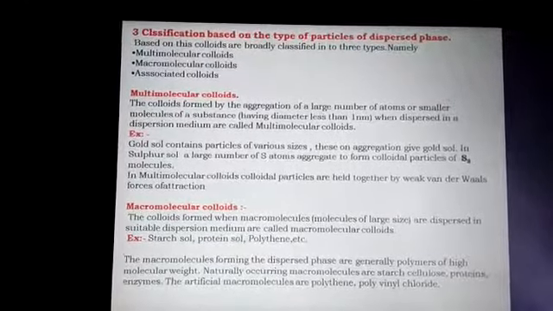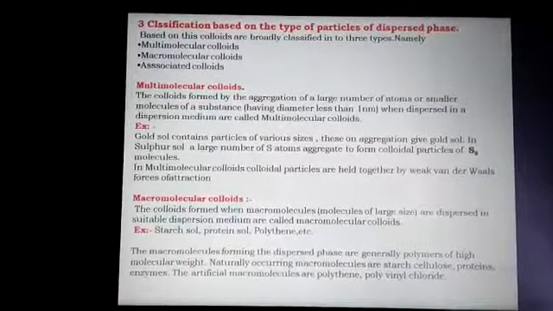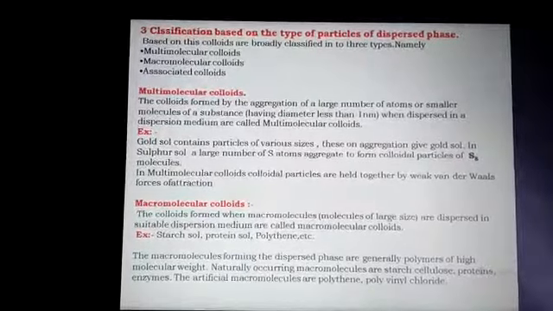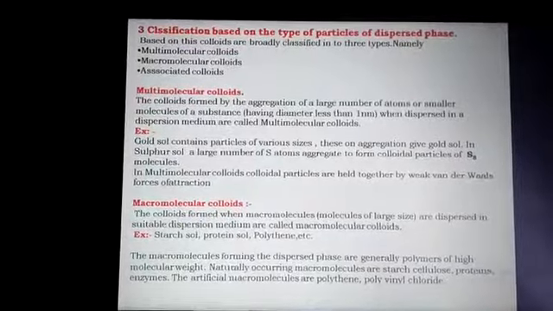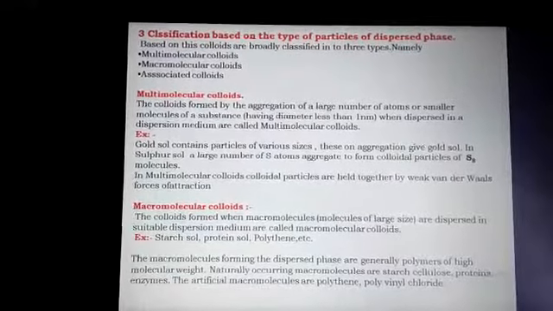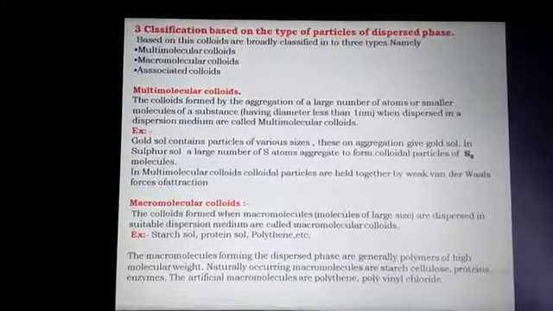Here starch is a large molecule whose molecular mass is very high because it is a polymer of amylose and amylopectin. These two are the common components present in starch. Like that, protein and polythene also.